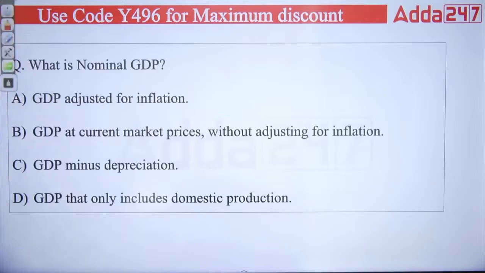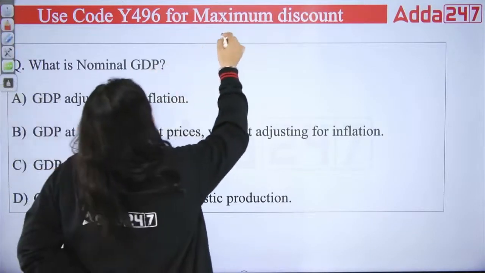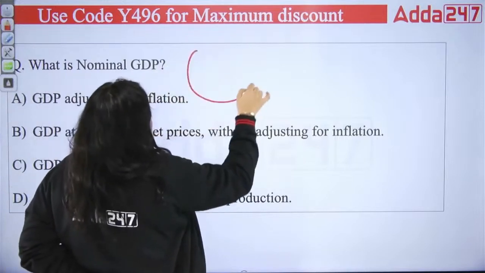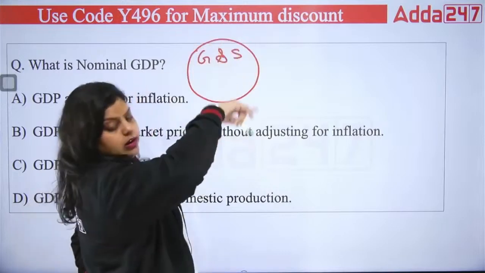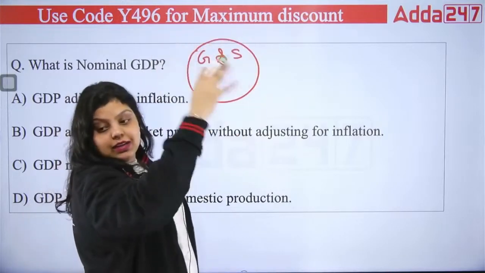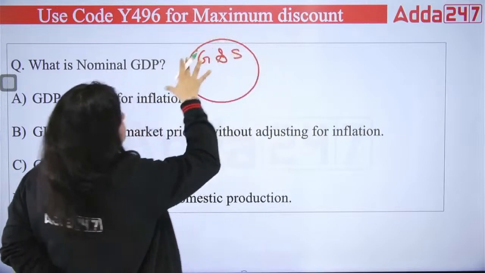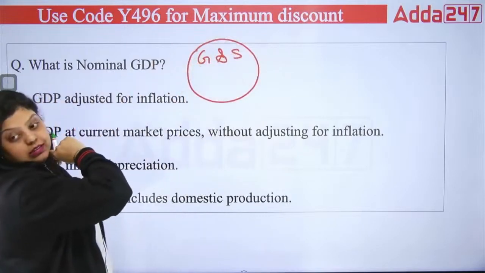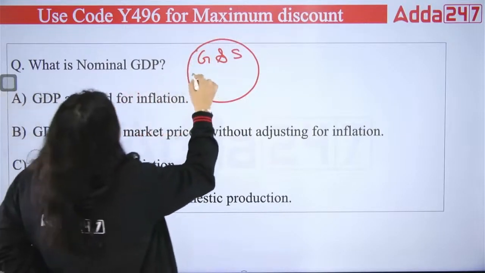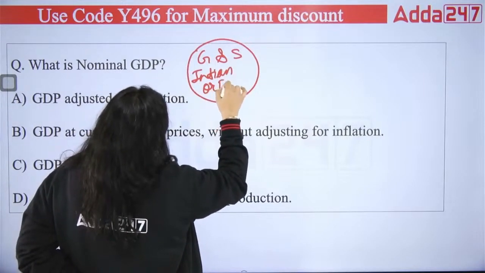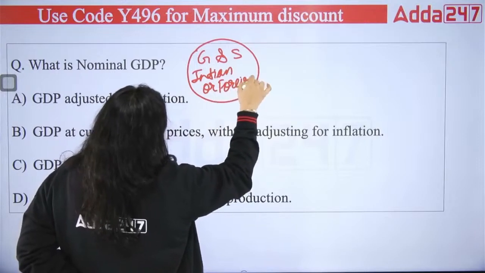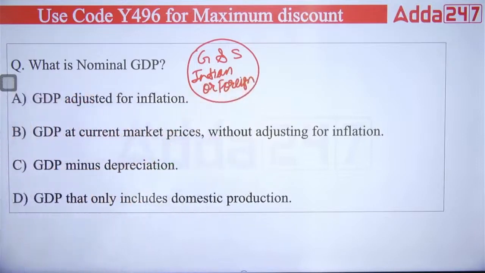Next question, what is nominal GDP? So let's first understand what GDP is. GDP means the money value of all final goods and services produced within the geographical boundary. Let's say the circle is the geographical boundary of a country. Whatever production you have done within this circle, that is known as your GDP. Whether it is done by an Indian or a foreigner doesn't matter, but it should be done within the geographical boundary of a country. That's the GDP.